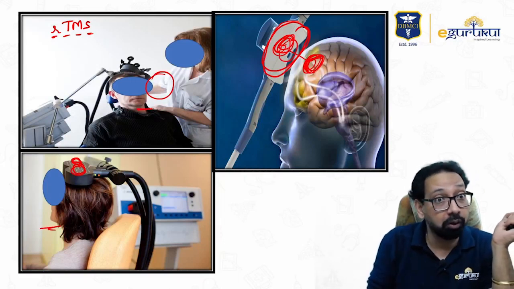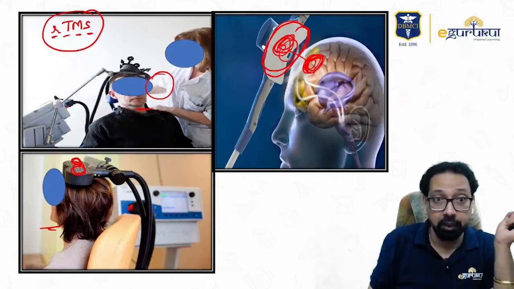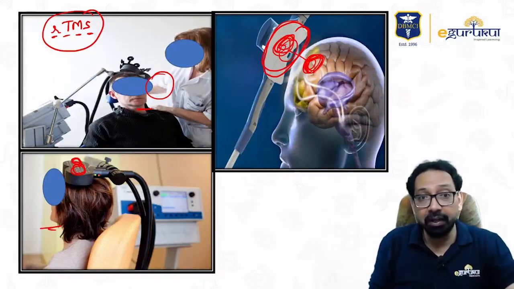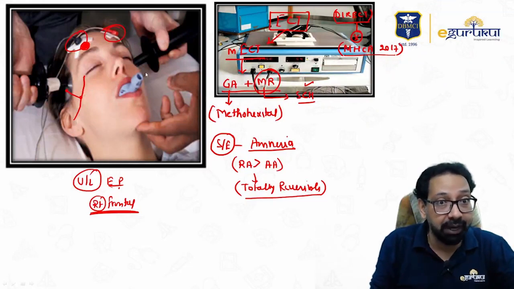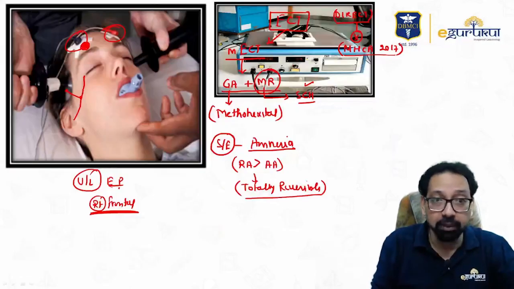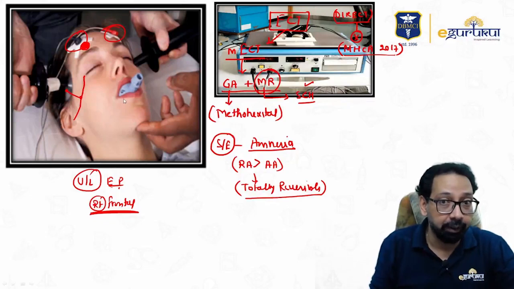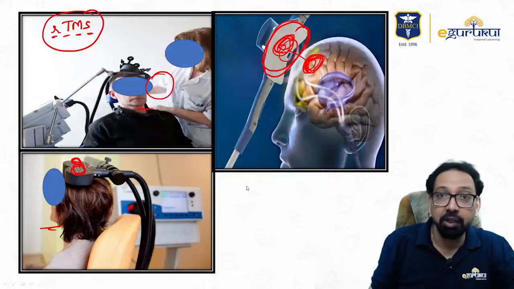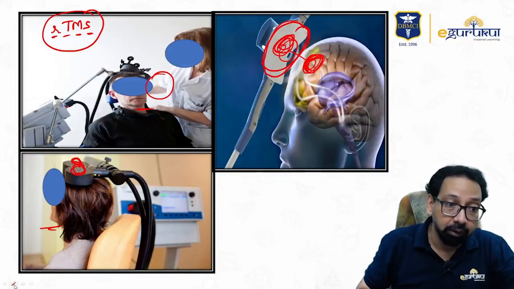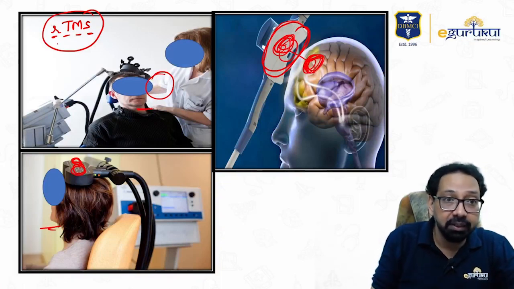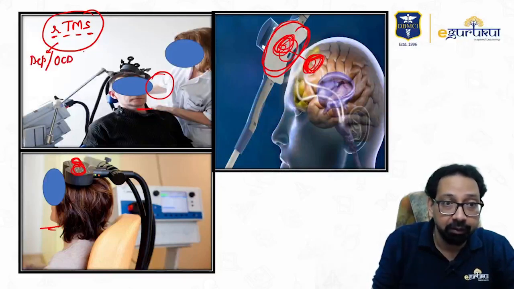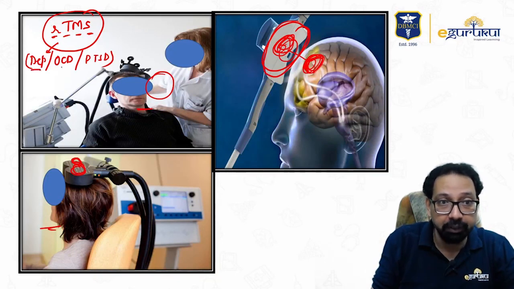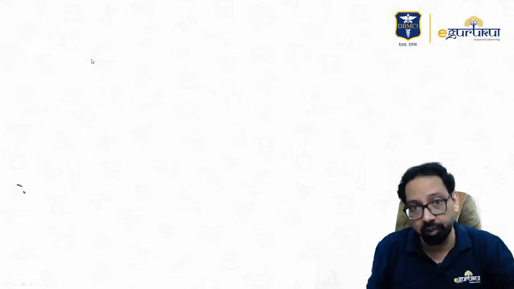So this is RTMS. You can easily differentiate RTMS from ECT. In ECT, the patient is unconscious and we use a mouth gag to prevent tongue bite. And in this, the patient is conscious. Question: RTMS is approved for depression, OCD, and post-traumatic stress disorder. Depression, OCD, and post-traumatic stress disorder.